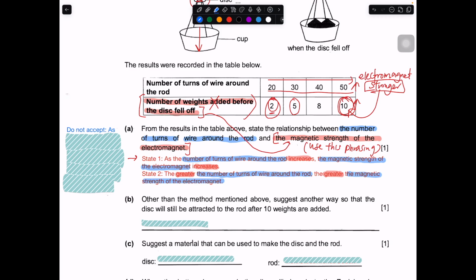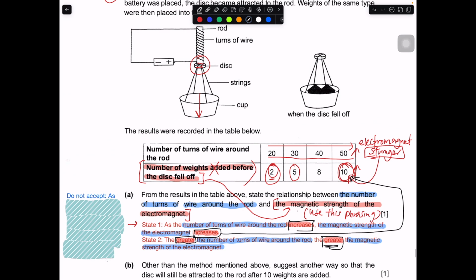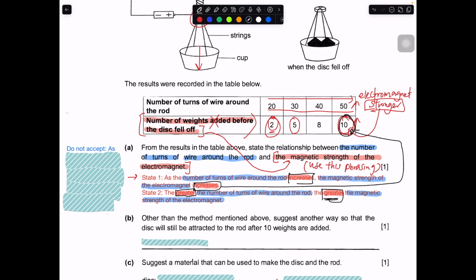Both are fine. So do you realize that the only words that you need to add in, or the only words that you need to analyze, is this part: greater, or increase. This increase actually comes from this part over here, because more weight needed to separate attraction between the disc and the rod means the stronger it is. So this number actually represents the strength of the electromagnet. Okay, so if you write this, it will not be accepted.